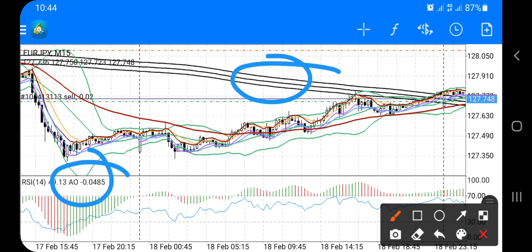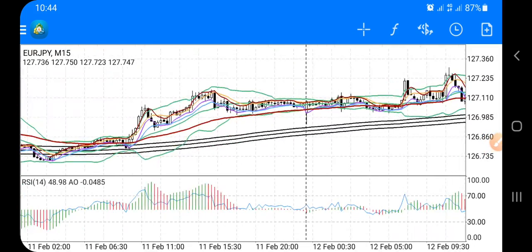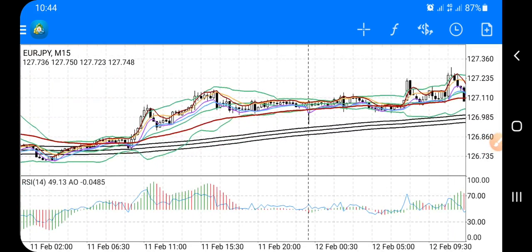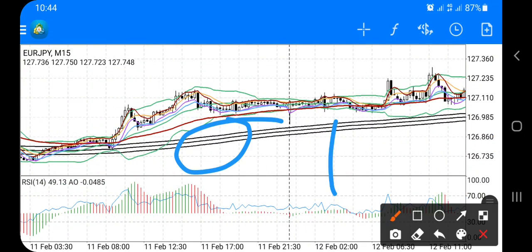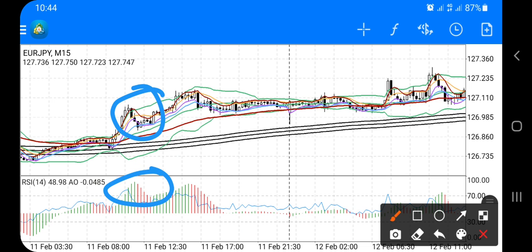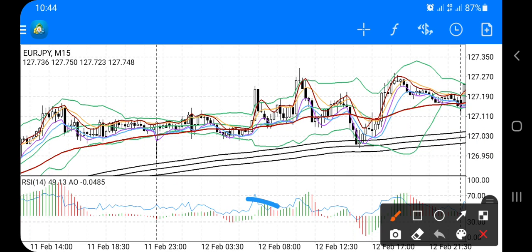Combining two signals, MA200 and awesome oscillator, is very powerful. For example, for this area, guys, when the price is above the MA200, the only signal is buy. Okay, the only signal is buy. That's why above this area, you buy. And then if the price is not moving low in this minus territory, don't do anything.